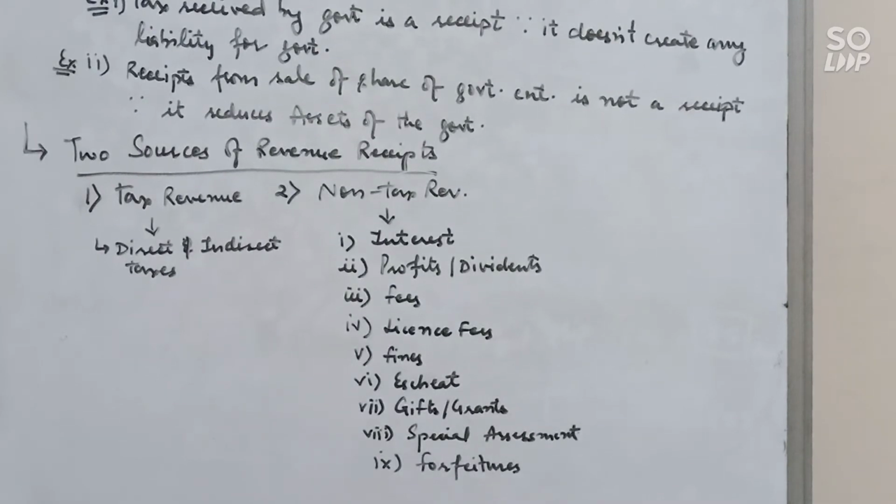First of all, its meaning: it refers to the payment made by the owners of property whose value has appreciated due to the development activities of the government. For example, if the value of property near a metro station has increased, then part of the development expenditure is recovered from the owners of such property. That is known as a special assessment. Next is forfeitures. When there is any kind of breach of an act, then this kind of penalty is imposed by the court. Clear?